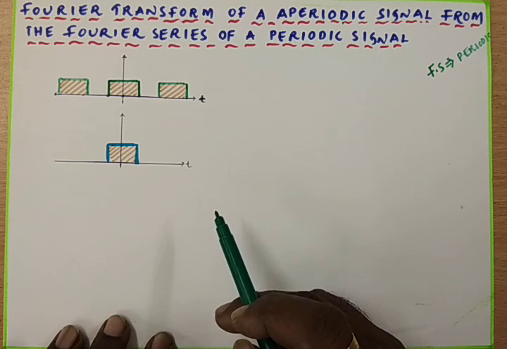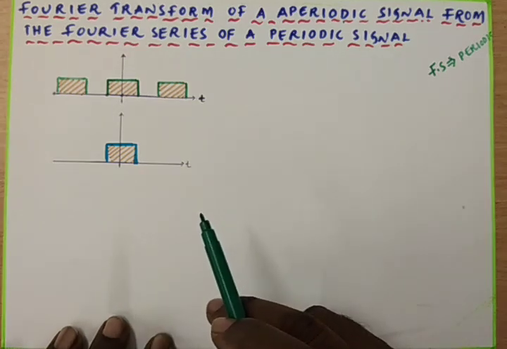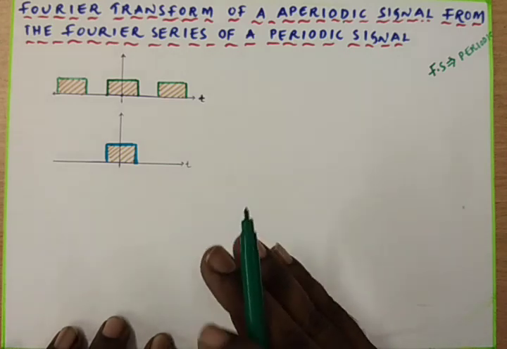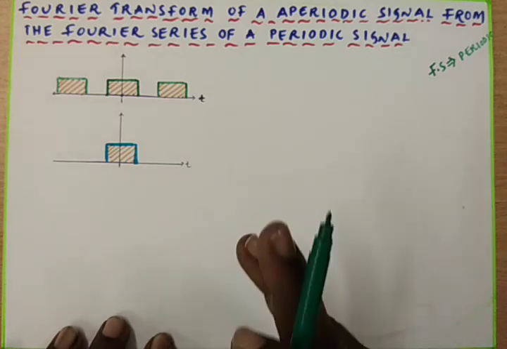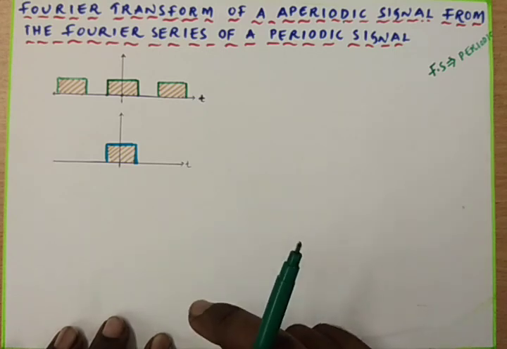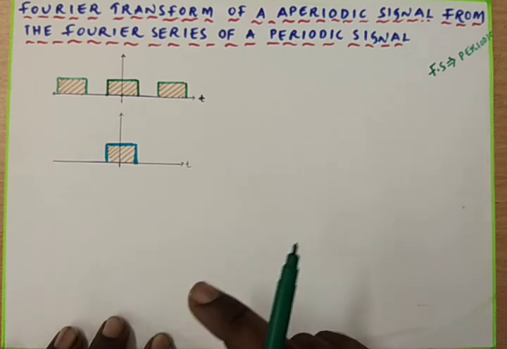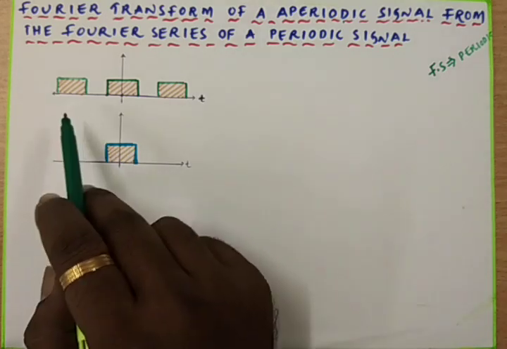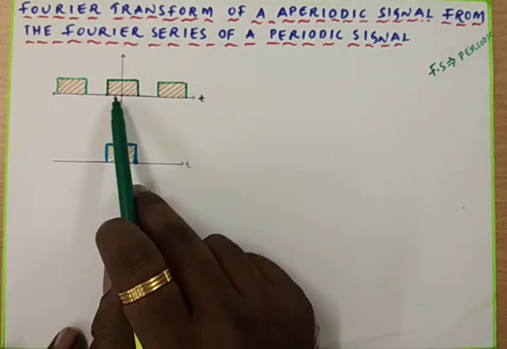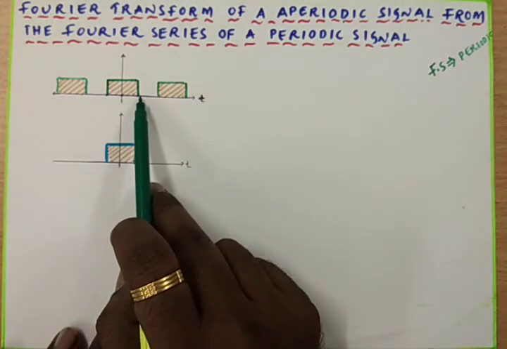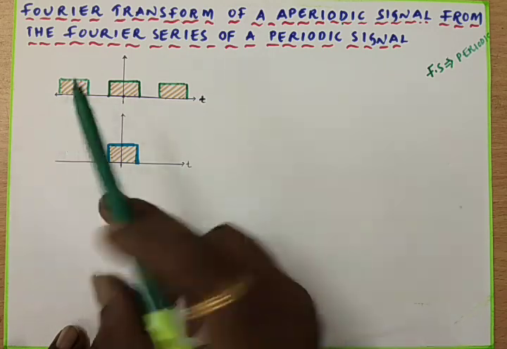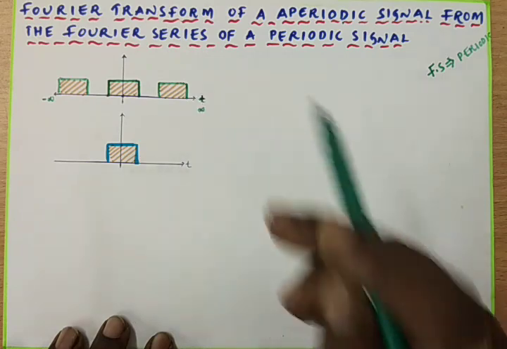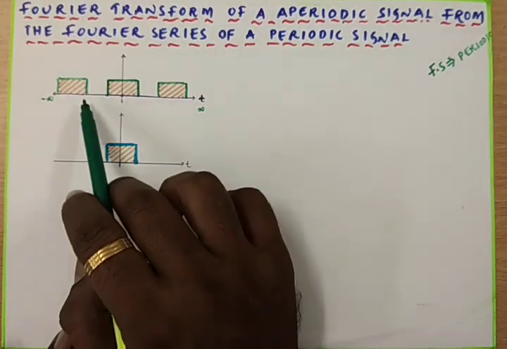That means the periodic signal will have a definite signal pattern, and it will repeat itself after a specific duration of time from minus infinity to plus infinity. Then that signal is called a periodic signal. Now if you go through this given signal, it has been repeating from minus infinity to plus infinity, so we can call it a periodic signal.